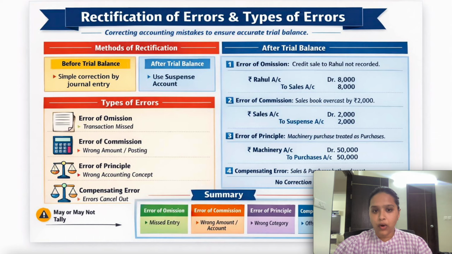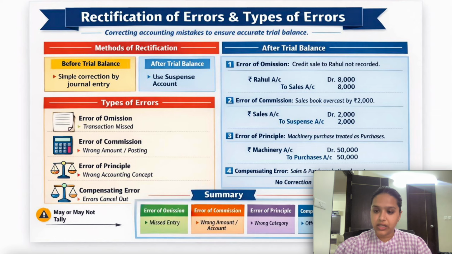First one is error of omission. Error of omission means whenever we forget to record any transaction, we totally miss recording an entry. Suppose you made a sale and you have not recorded it in your books of account. Suppose you made a purchase and you have not recorded it in your books of accounts. Suppose you have received cash or purchased furniture, but you totally missed recording these types of transactions. So it is an error of omission, which means you have totally forgotten or missed recording those sorts of transactions.